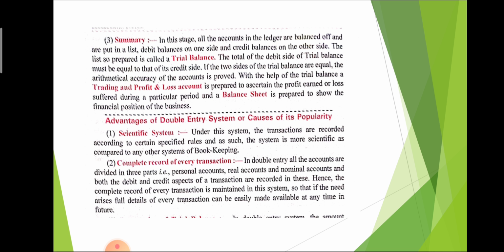After that, with the help of trial balance, we prepare trading account, profit and loss account and balance sheet. Trading and profit and loss account both provide the profitability position of the business, but the balance sheet provides the financial position of the business.